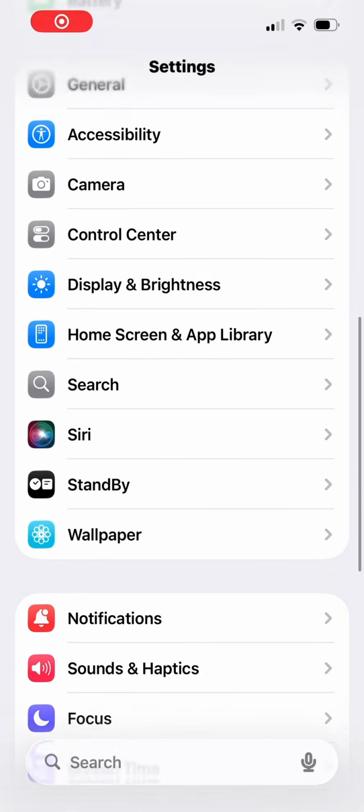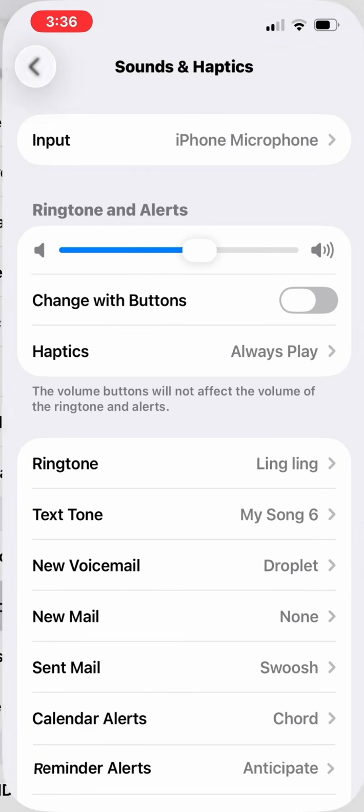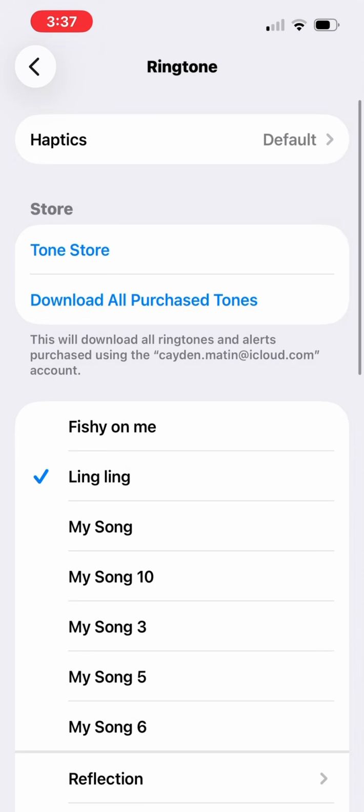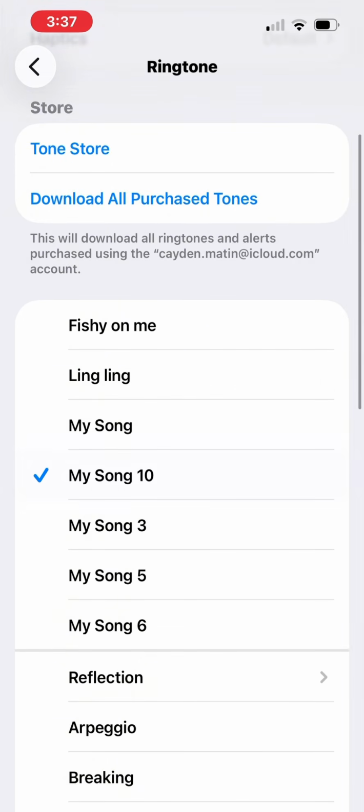Next, go to Settings, go to Sound and Haptics, and then go to Ringtone, select the song you just made, and that's it. Voila, congratulations.